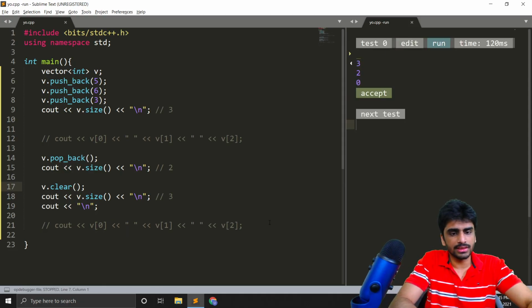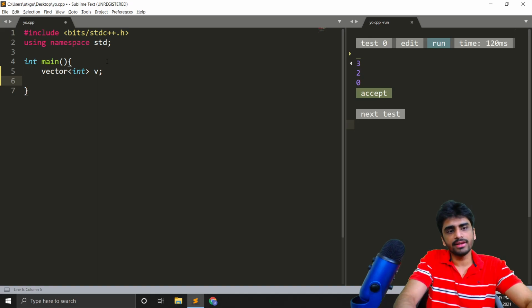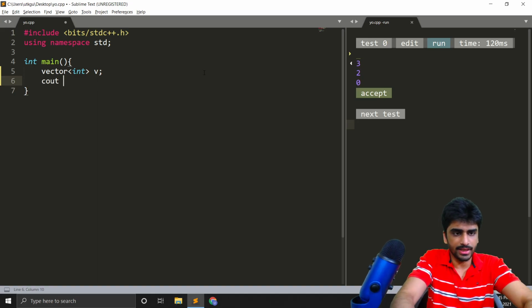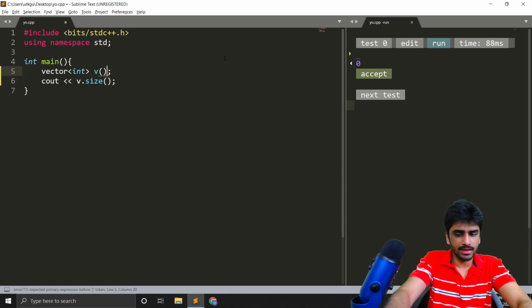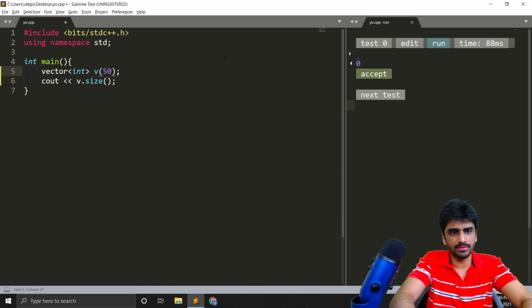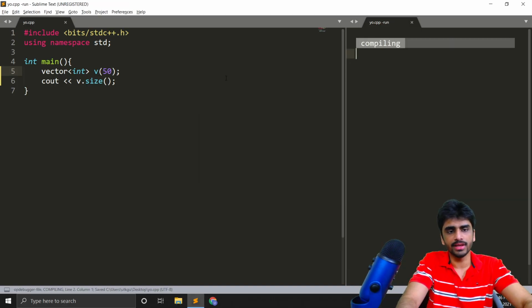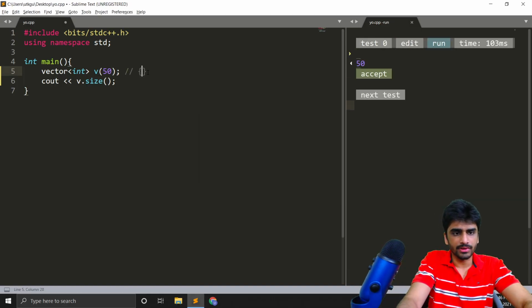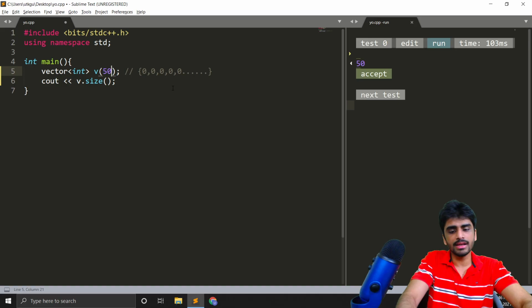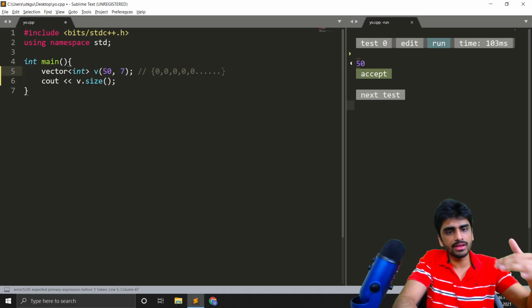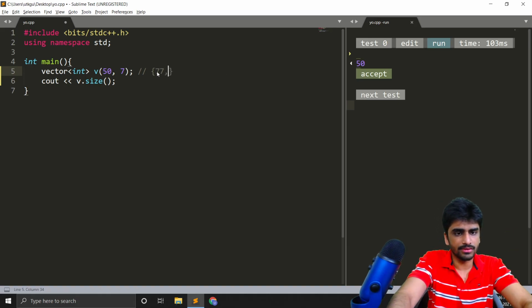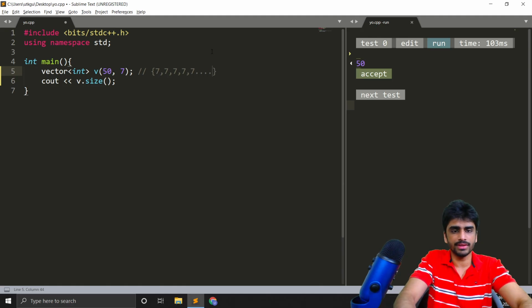Okay, so these are the things that are there. And when we write vector int v, the vector that is defined is empty. So if we print the size of this, it will be empty. Now, if we declare it like this, vector v(50), now the size will be 50 and all the elements will be 0. So all the elements in this vector are 0 now. Okay, but if we don't want all the elements to be 0, we can tell it the initial element that we want. So now all the elements will be 7 instead. So the vector will look like this. Again, it will have 50 elements, but all of them will be 7.